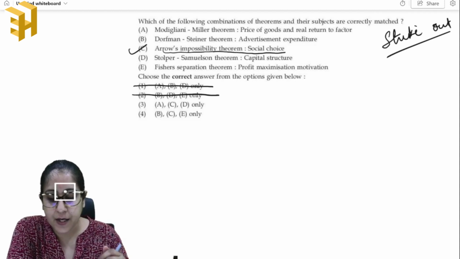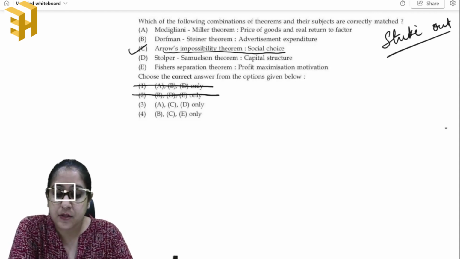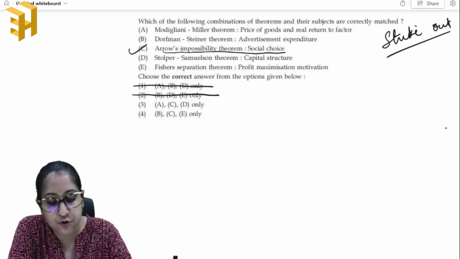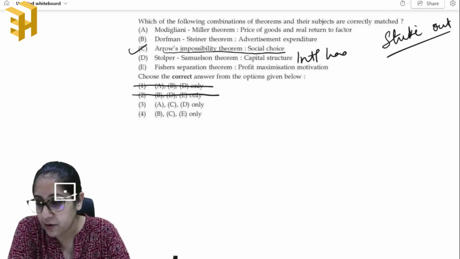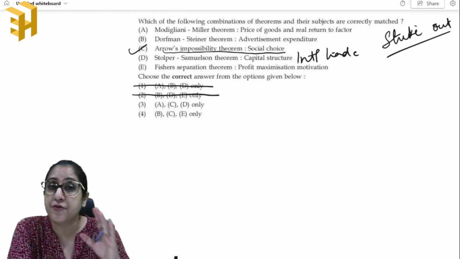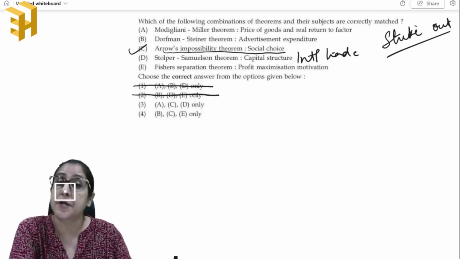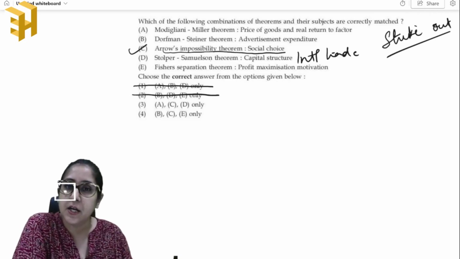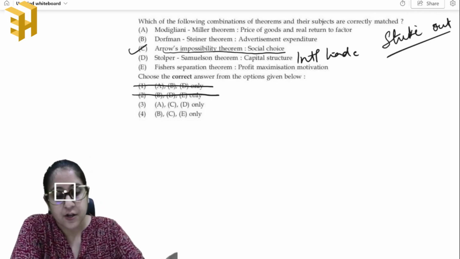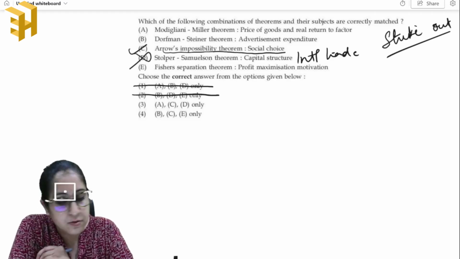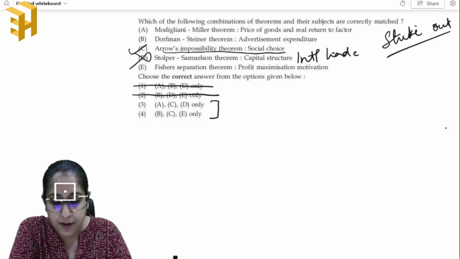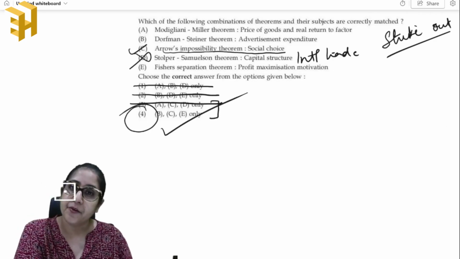Second thing we know is that Stolper-Samuelson theorem is not related to capital structure. It's mainly related to your international trade, okay, regarding the prices of the factors of production. It is not a capital structure theory, but Stolper-Samuelson theorem was mainly on your international trade. So this match is wrong. So D should not be there. So in these two, D is there. So we come up with your answer, the 4th option, right?